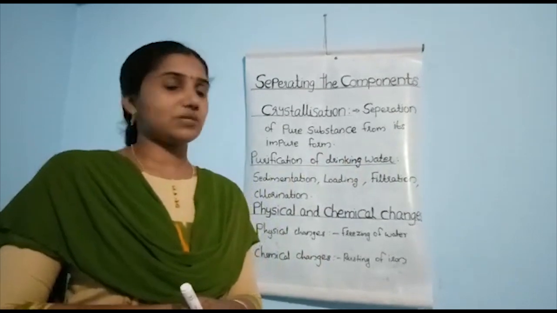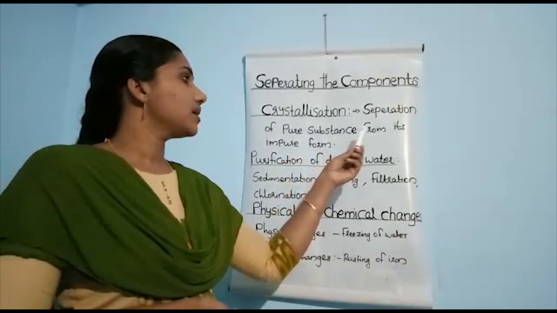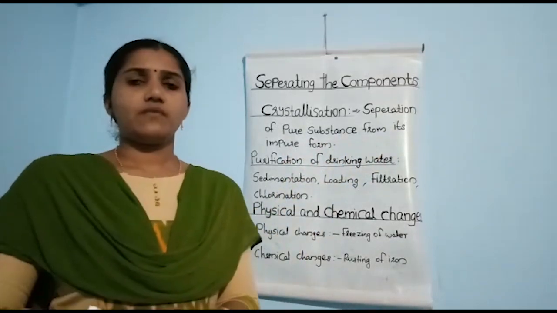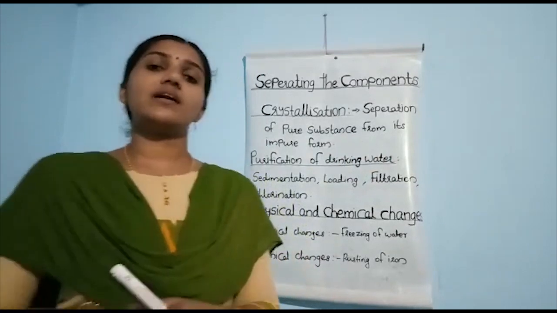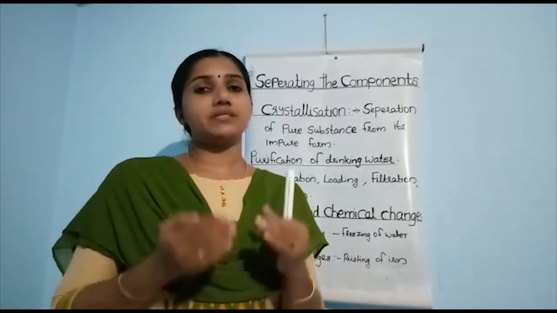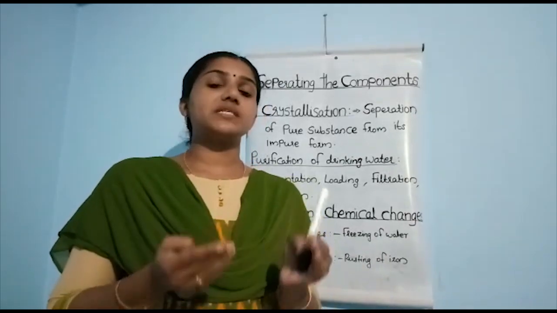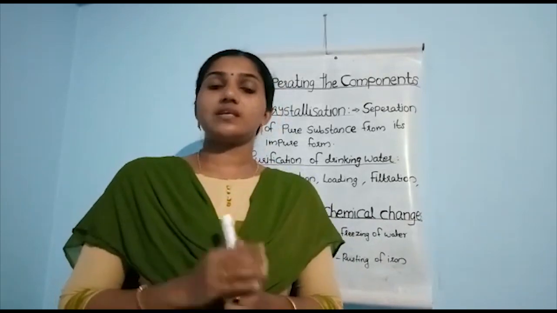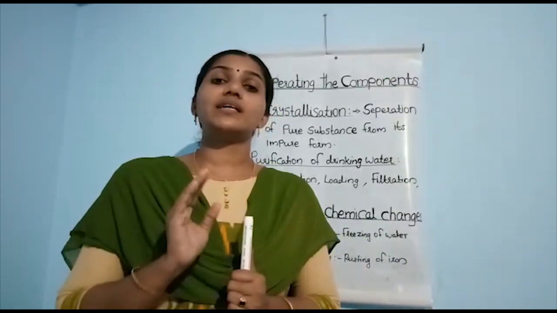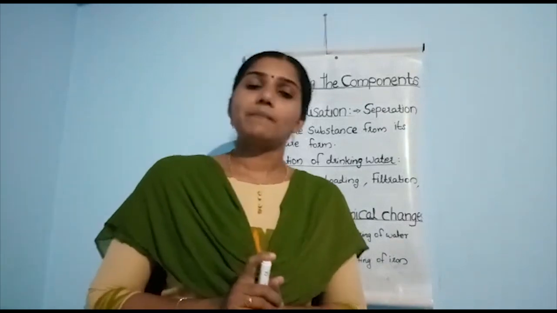So crystallization means, as we can understand from the name, the separation of a pure substance from its impure form. What is meant by a pure substance and what is meant by an impure substance? In the first video we discussed that. If a substance is pure, what does it mean? Yes, a pure substance contains only one kind of atom or particle, for example an element that contains only one type of atom.